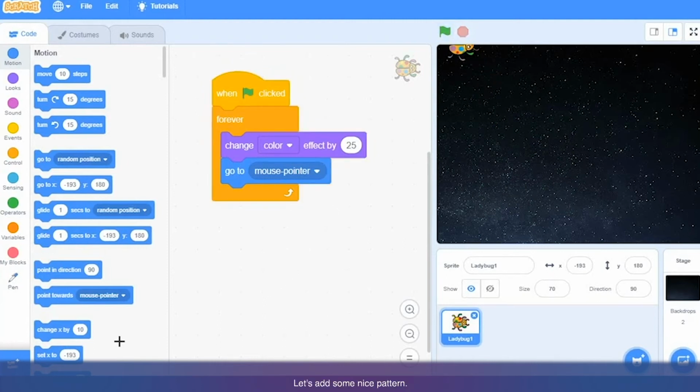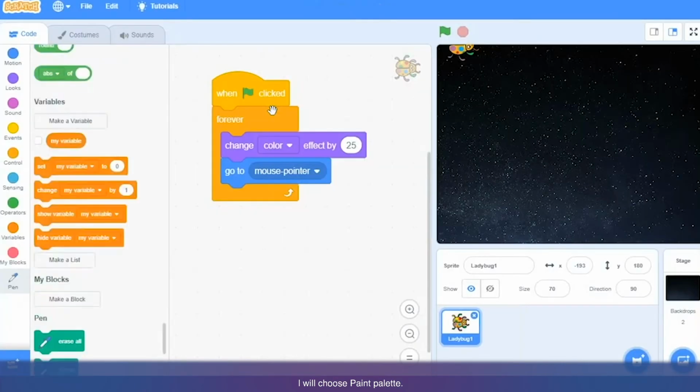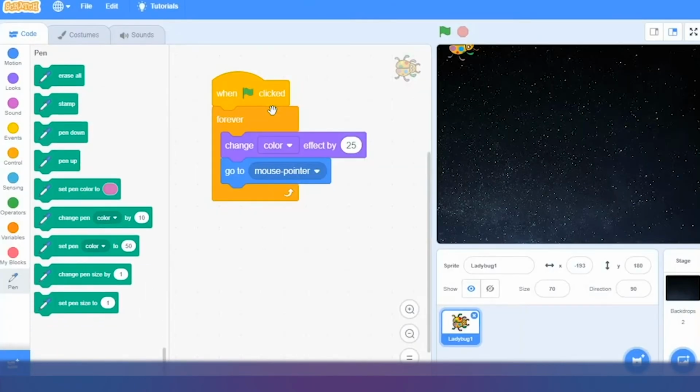Let's add some nice pattern. Here on the bottom left side, you can see there is a blue color button, which is add extension. If you click on it, it will open the extensions page. From here, I will choose the pen palette. You can see the pen palette is added here into the palette list, and you can see these green color blocks over here.